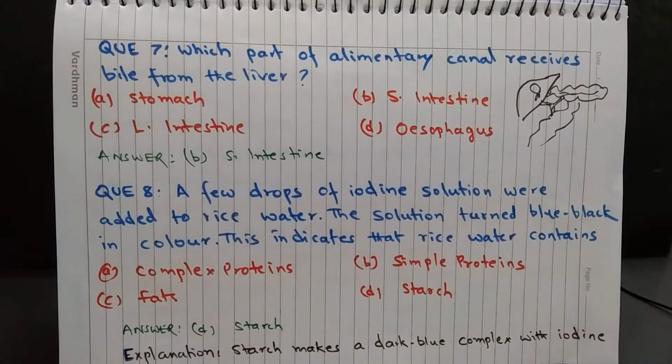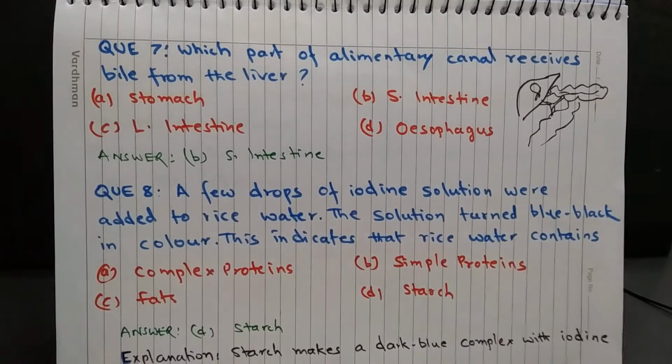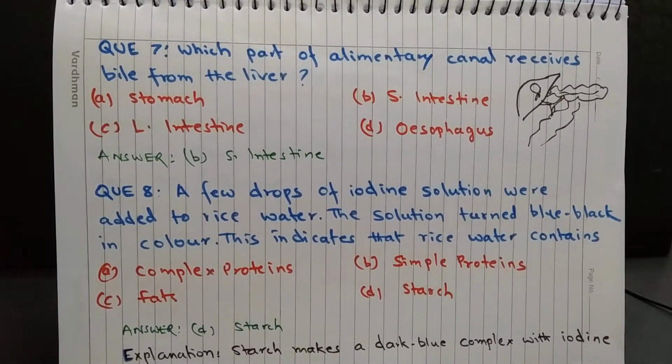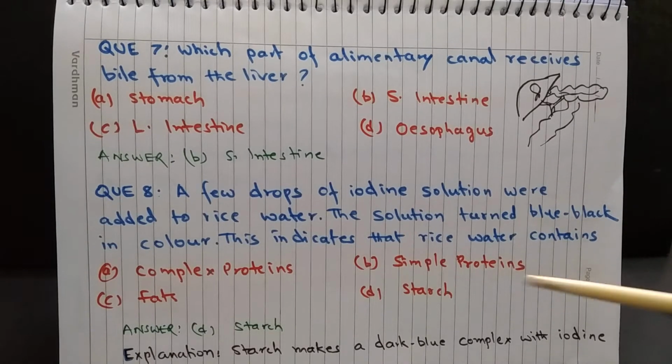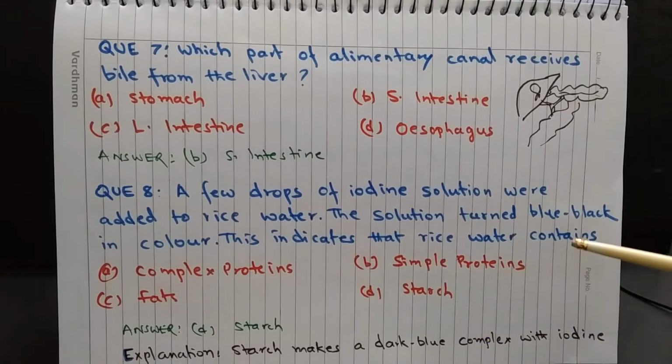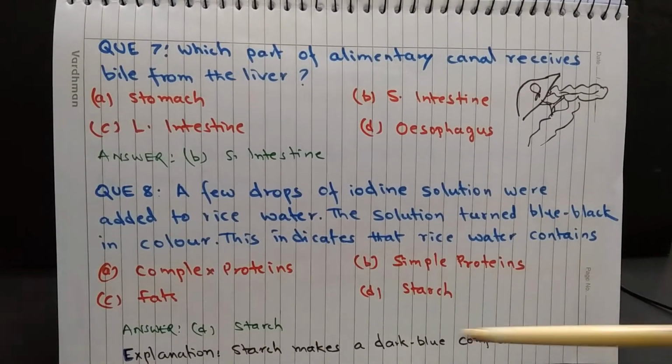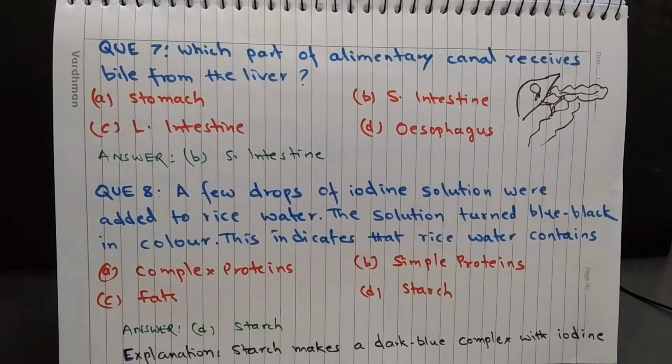Question 8. A few drops of iodine solution were added to rice water. The solution turned blue black in color. This indicates that rice water contains A. complex proteins, B. simple proteins, C. fats, and D. starch. The answer is D. Starch. You have read in your previous classes also, in many experiments regarding photosynthesis, that starch makes a dark blue complex with iodine, and that is the basis to prove whether starch is present somewhere or not. So this shows that starch is present in rice water.